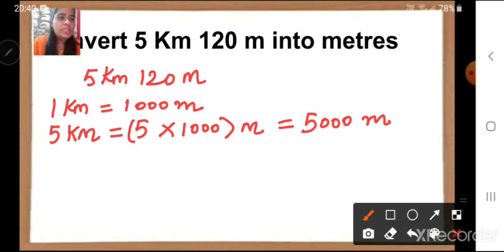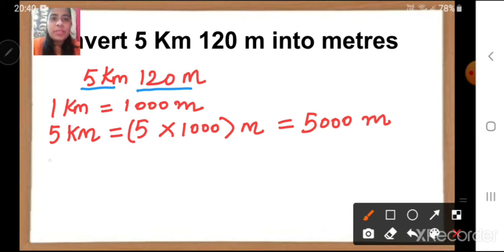Now children, the next is we have converted 5 kilometers, correct? Now this part is remaining. 120 is already in meters. So what we will do? The meters that we have got, we are going to add them together. We are going to add the 5000 meter and 120 meter.